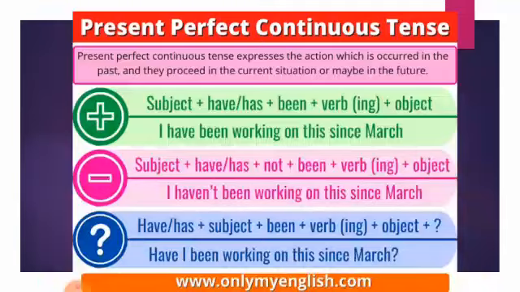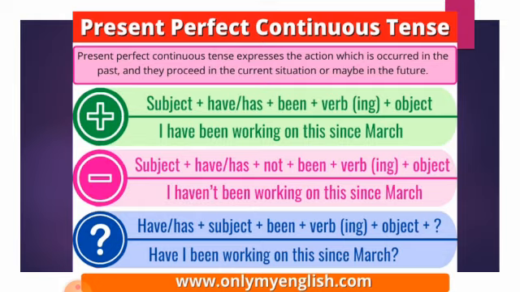Now present perfect continuous. Present perfect continuous tense expresses the action which has occurred in the past and proceeds in the current situation or maybe in the future. They occurred in the past, proceed in the present. For example, if I say I have been living in this house for 3 years, it means I was living and still I am living, and maybe in the future I will be living in the same house. So it occurred in the past, it proceeds in the current situation or maybe in the future.